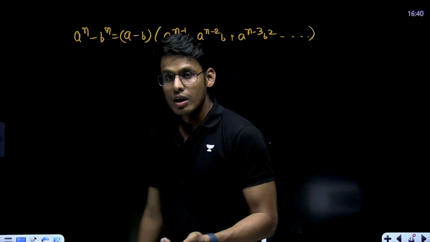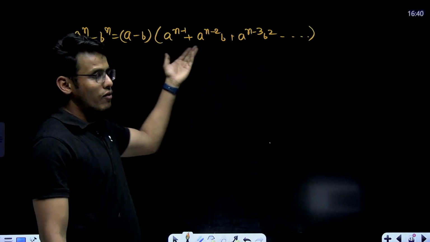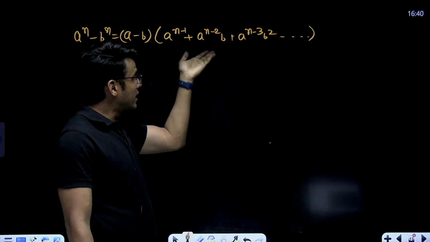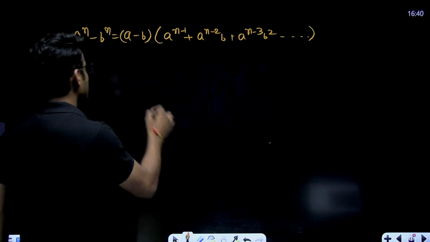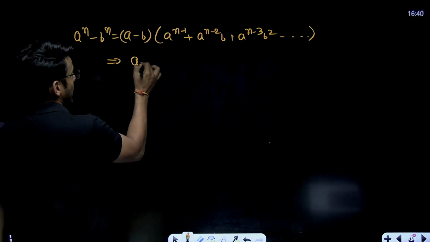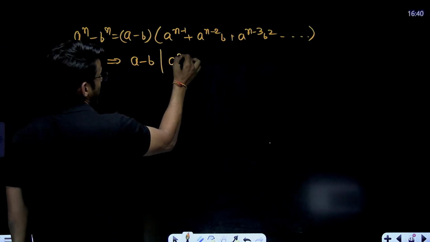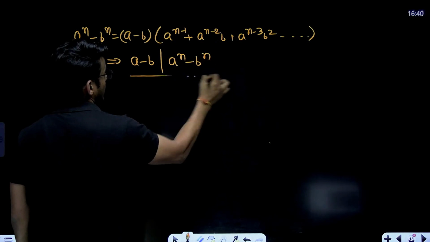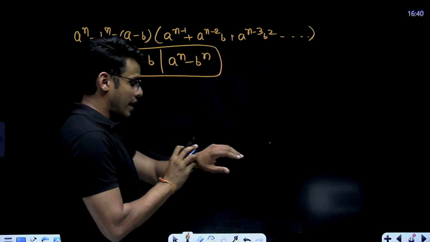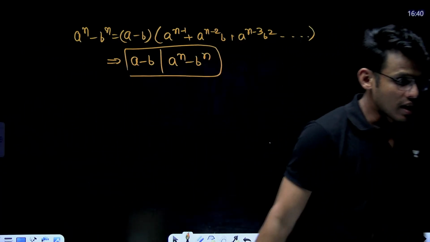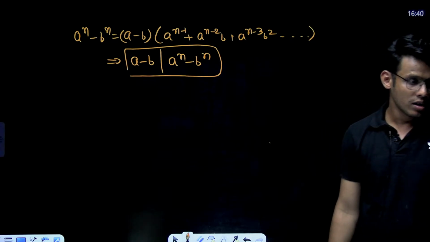Now, the whole point of writing it right here is to simply state that A minus B divides A to the power n minus B to the power n.